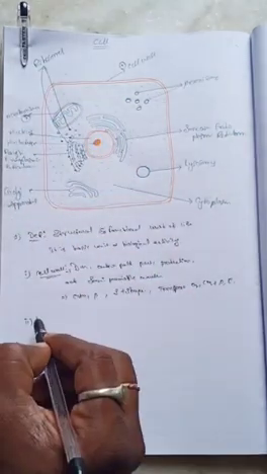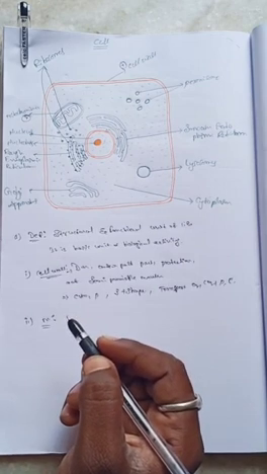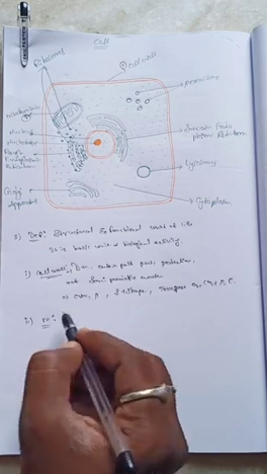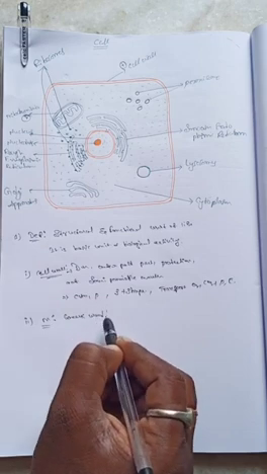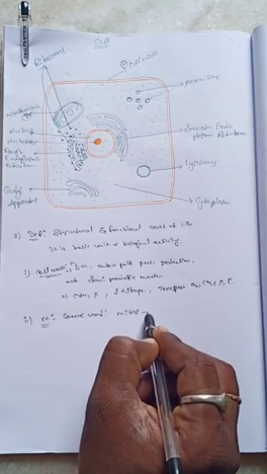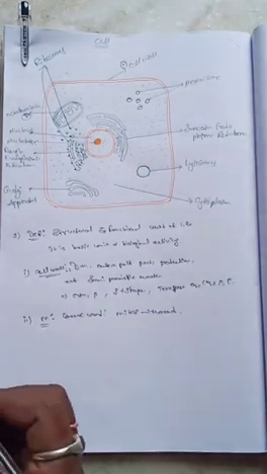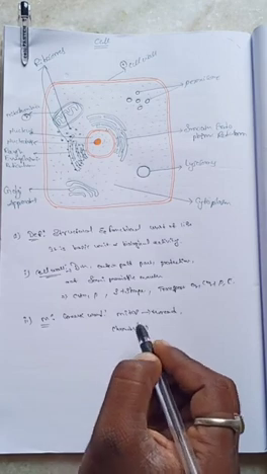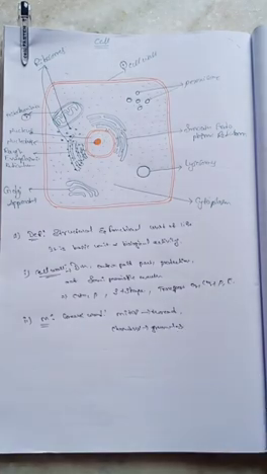The second one is the mitochondria. What is the mitochondria and what is its importance? Now we discuss. The word mitochondria is derived from a Greek word. What is the meaning of mitochondria? It is divided into two words. Mitos means thread, and chondros means granules. Thread-like granules are known as mitochondria.